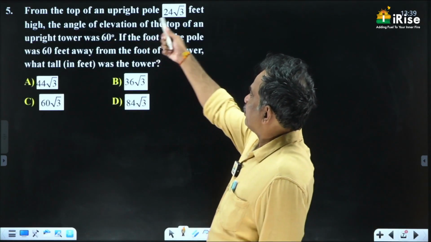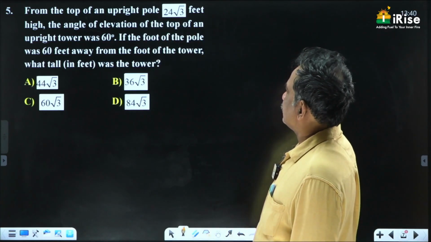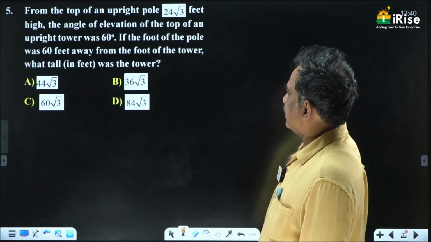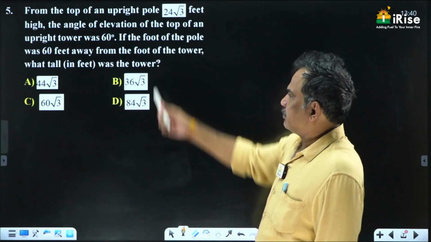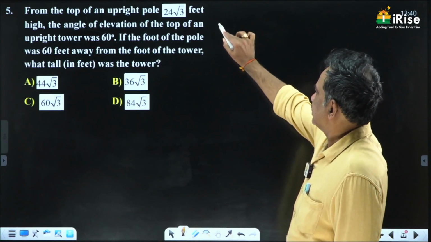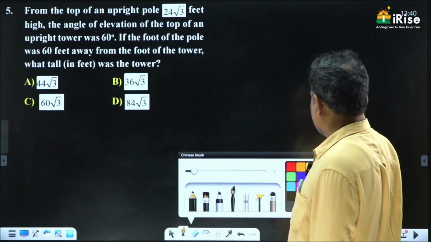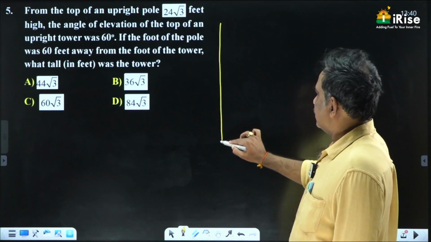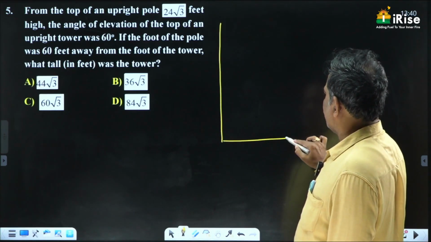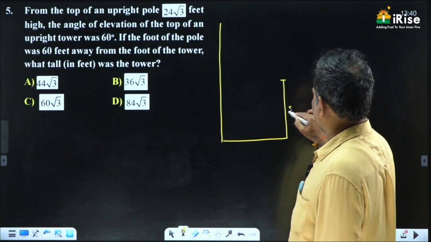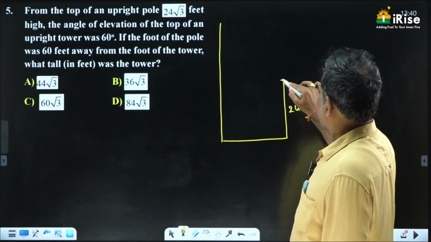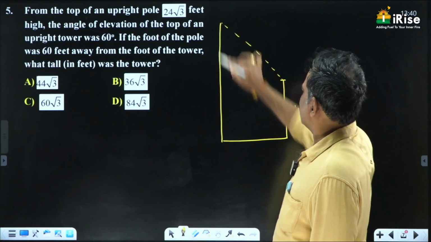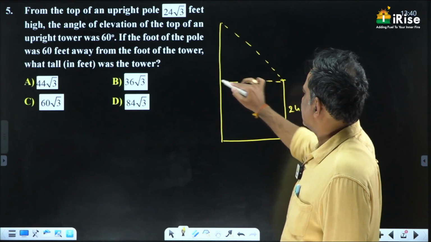From the top of an upright pole 24 root 3 feet high, the angle of elevation of the top of an upright tower is 60 degrees. Here this is a tower and let this be the pole. This is a pole of height 24 root 3. From this point he observed the top with an angle of elevation of 60 degrees.